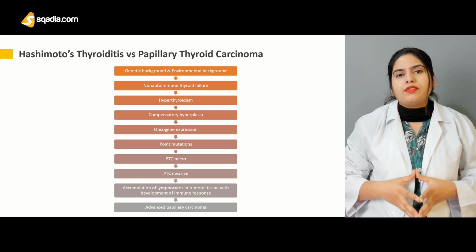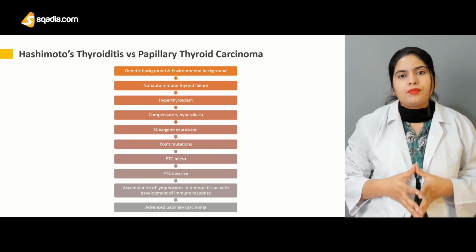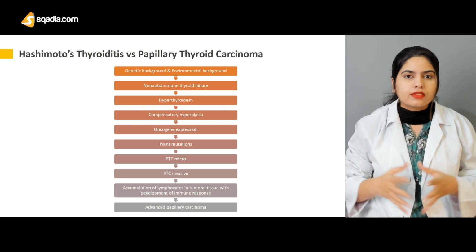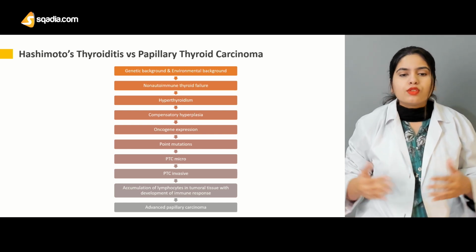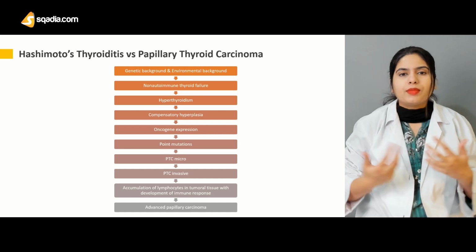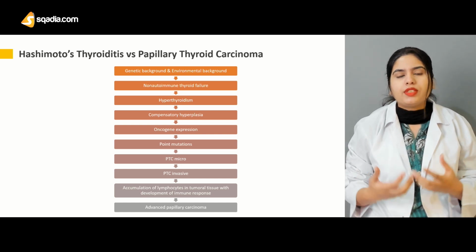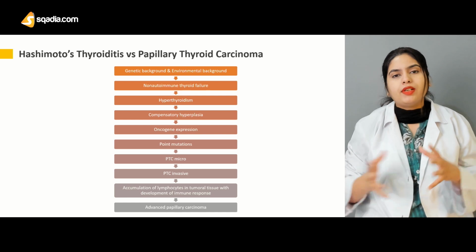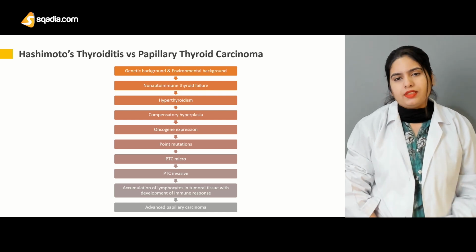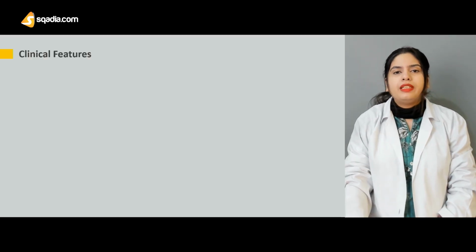In Graves' disease, there is hyperthyroidism because the disease is prolonged by the activity of CD8 cells. So this is just some studies about the relationship of Hashimoto's thyroiditis with papillary thyroid carcinoma and with Graves' disease. Now moving on to clinical features.